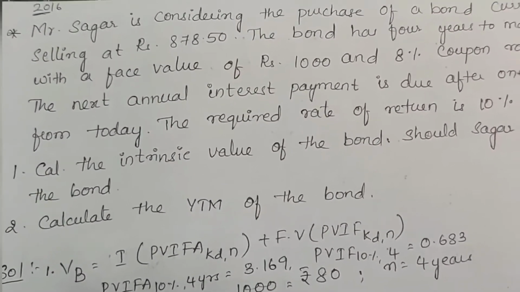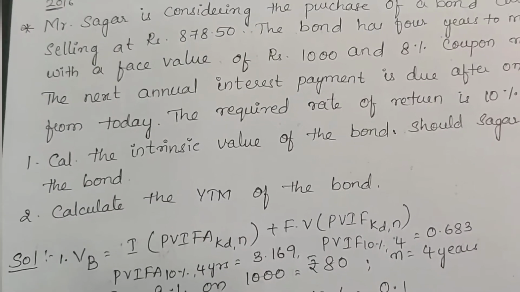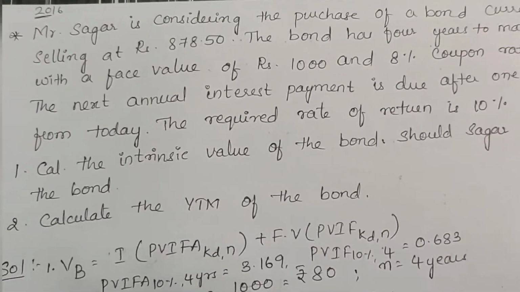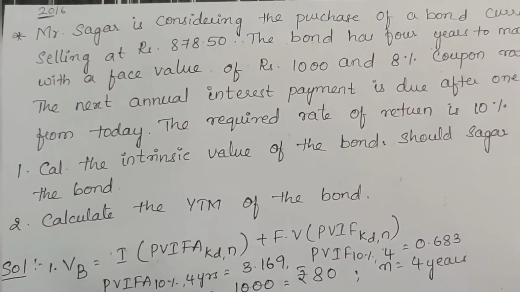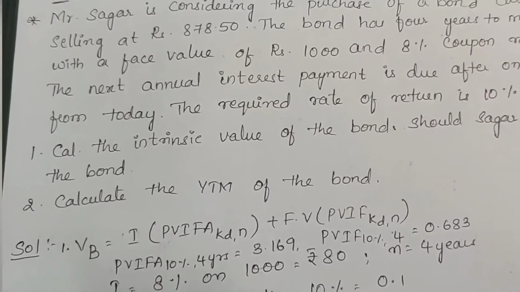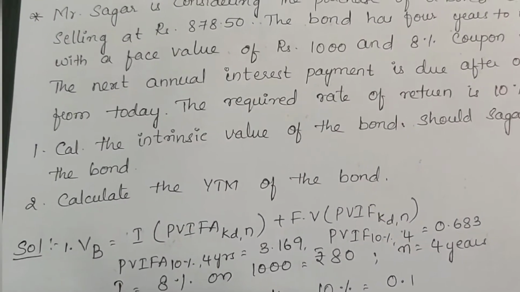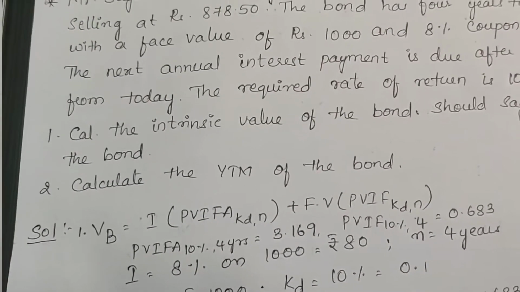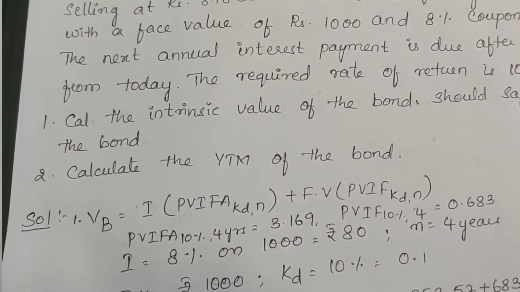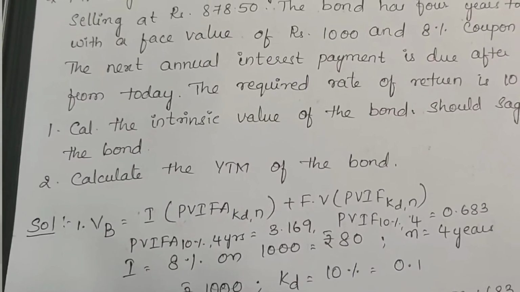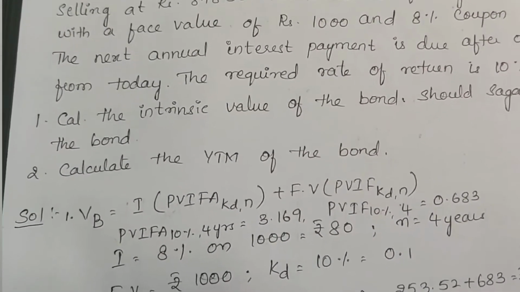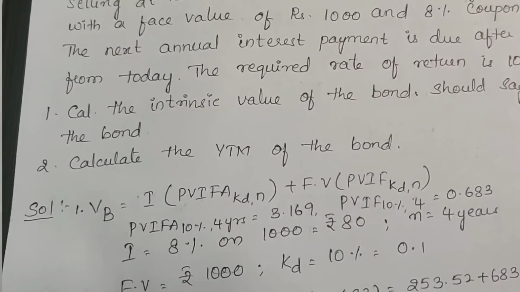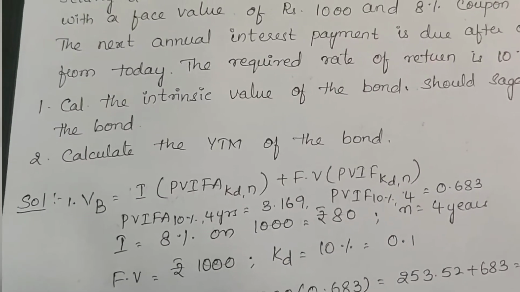Mr. Sagar is considering the purchase of a bond currently selling at rupees 878.5, that is the purchase price of the bond. The bond has 4 years to maturity with a face value of 1000 and 8% coupon rate. So interest rate is 8% on 1000, that is 80 rupees coupon amount. The next annual interest payment is due after 1 year. So the payments start from the end of 1 year from today. The required rate of return is 10%.